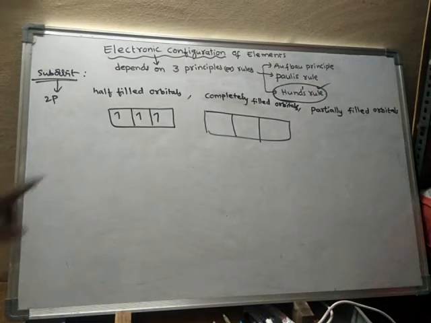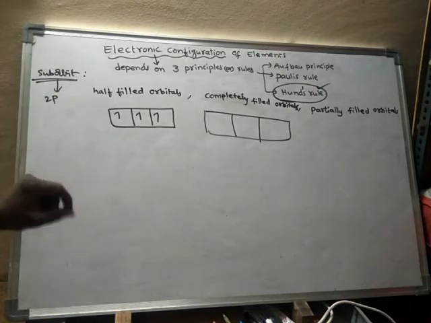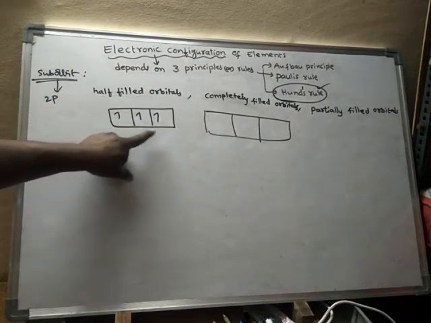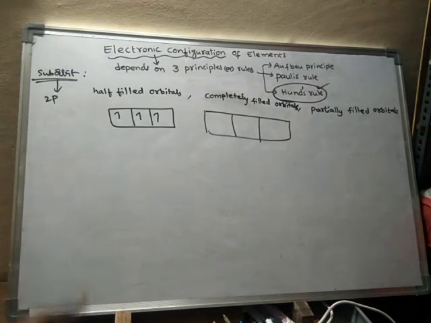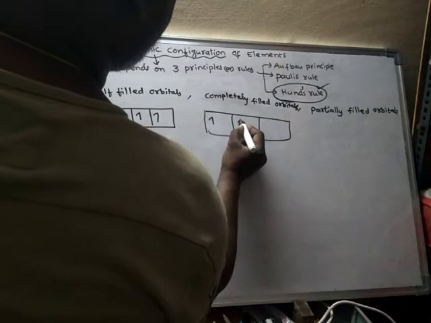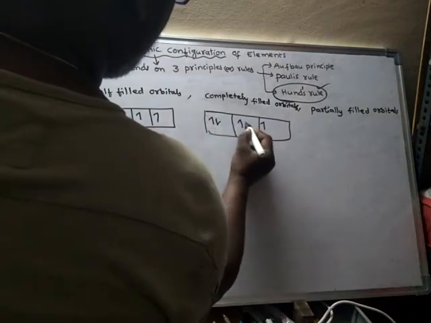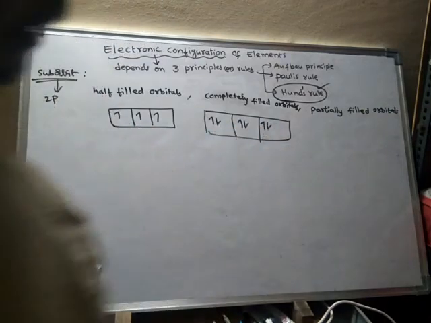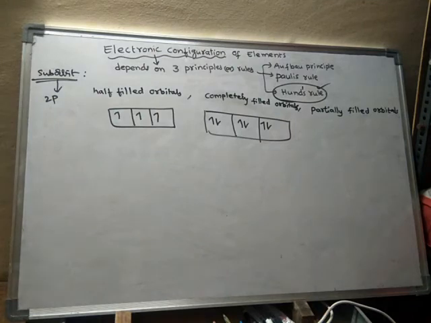Then it is said to be half filled orbitals, or else half filled electronic configuration. Completely filled orbitals means it will be like this, each orbital will get 2 electrons each. Then it is said to be completely filled orbitals.